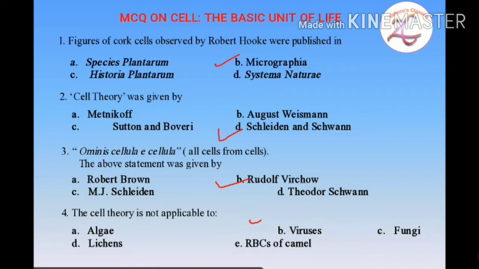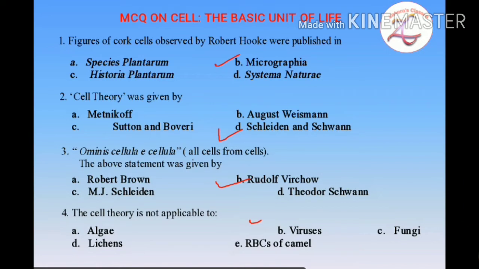All these other options have a typical structure of a cell, so they can be accounted for by cell theory, but cell theory is meant only for cells. Viruses lack a typical structure of a cell, so cell theory is not applicable to viruses. So here the correct option is B, viruses.